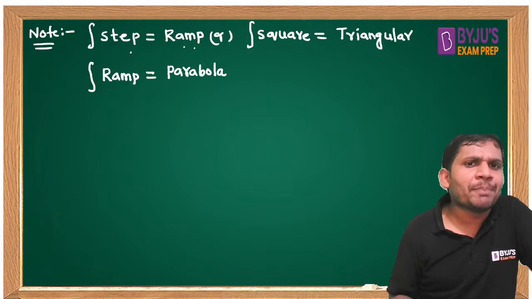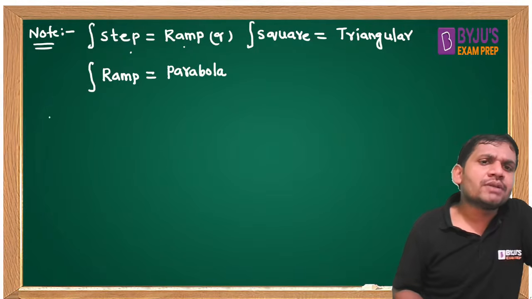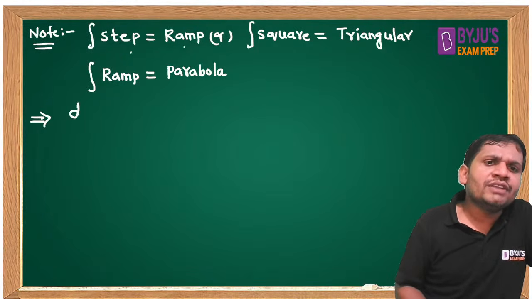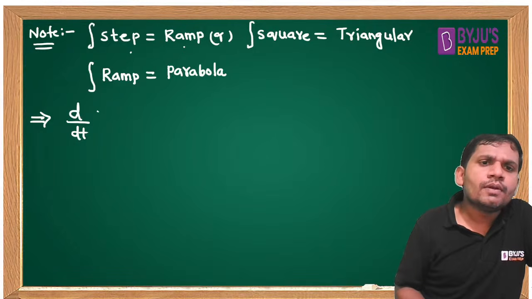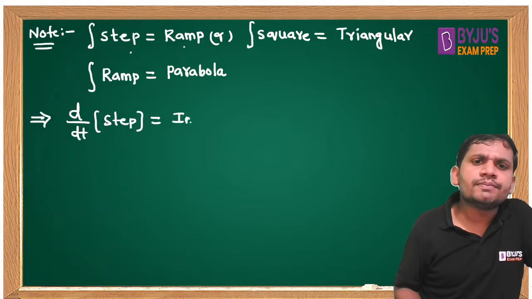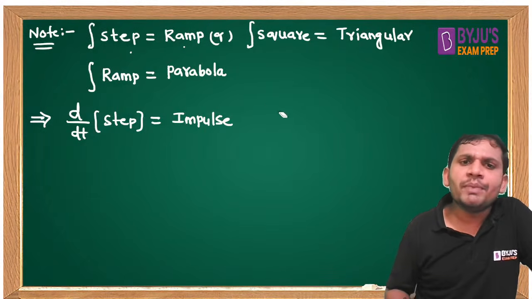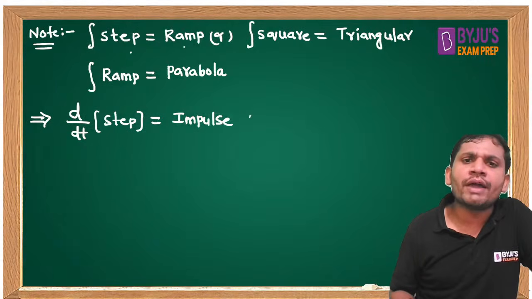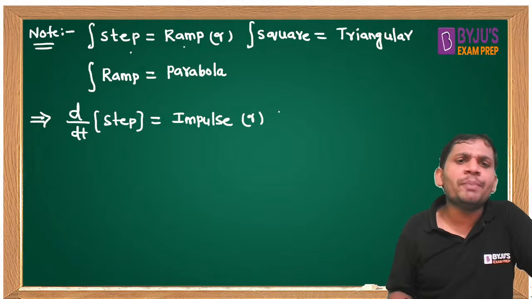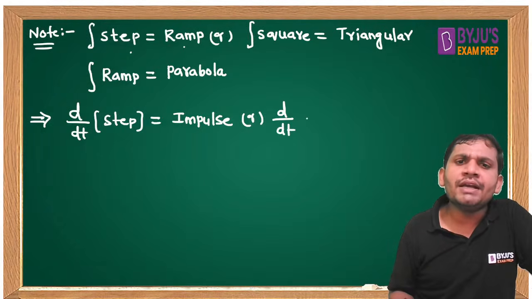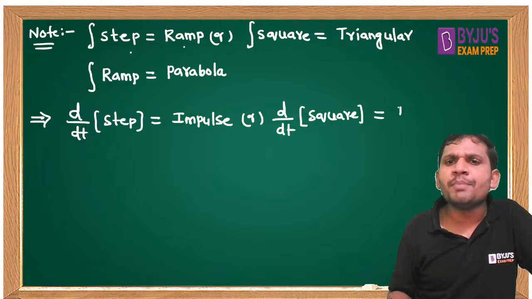Now, differentiation of a step, which one, students? Impulse. Or you can take it in the form of a square: a positive step and a negative step together become one square waveform. D by dt of a square becomes an impulse. This minimum knowledge is required.